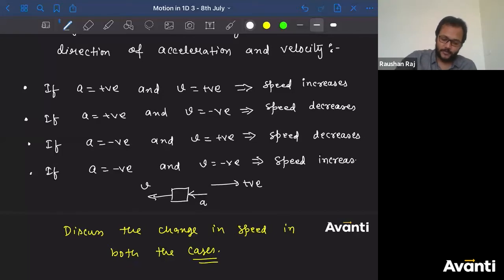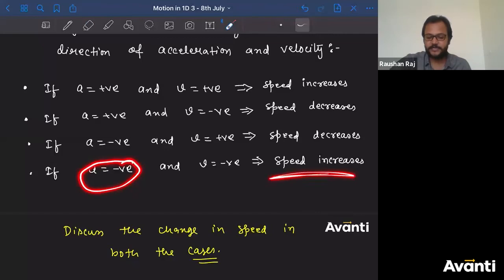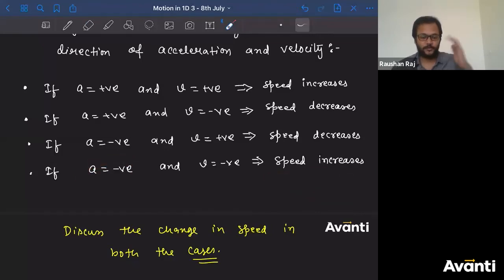Now tell me, most of you were saying that negative acceleration means speed decreases. I have got negative acceleration here. Does speed decrease? You were saying retarding motion, coming to rest. So does negative acceleration mean that speed will decrease? No. Negative means only the direction. Very good, Chintan. You got it. Negative means only the direction, opposite to the positive assigned direction. That is it. Apart from that you cannot infer anything.